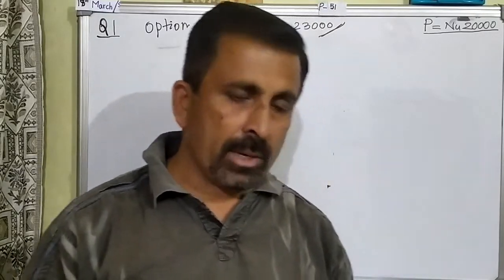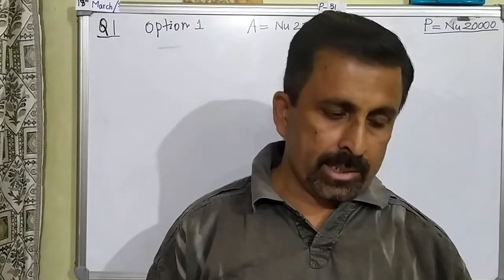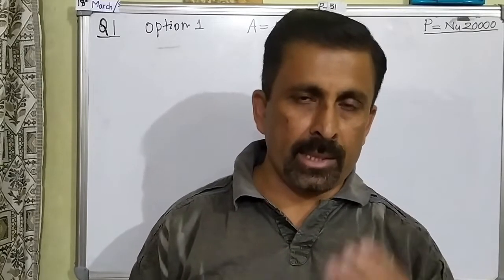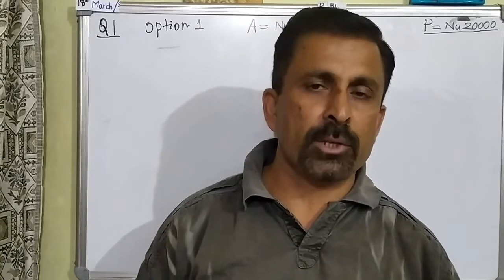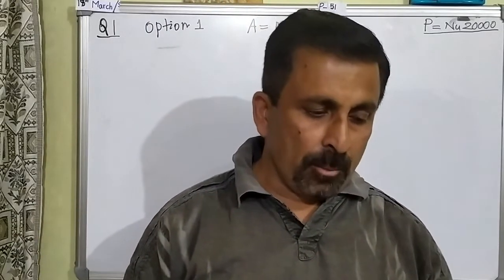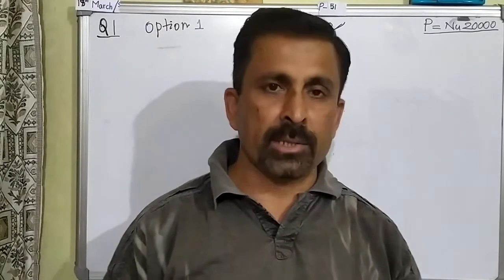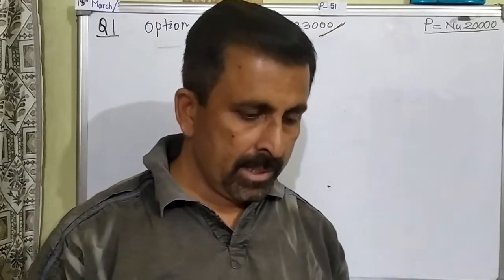Question number 1 is about a loan and about loan options, right? Someone is taking a loan of 20,000 and there are 3 options given. Now you have to analyze and calculate and find out which option you will choose as a customer. The question is, which is the best option to pay off a loan of 20,000? And which is the worst? You have to find out.